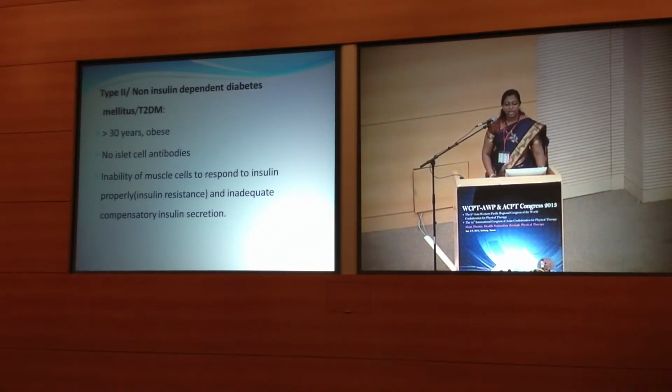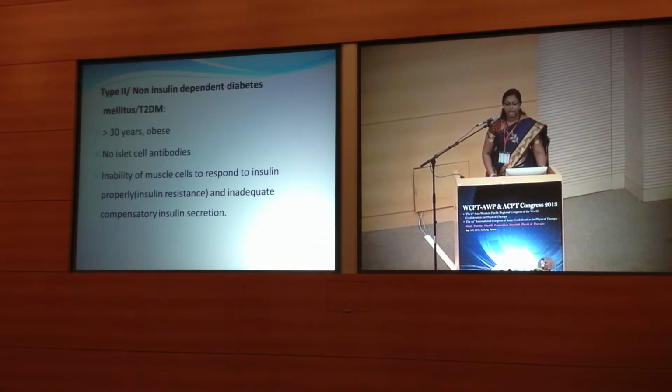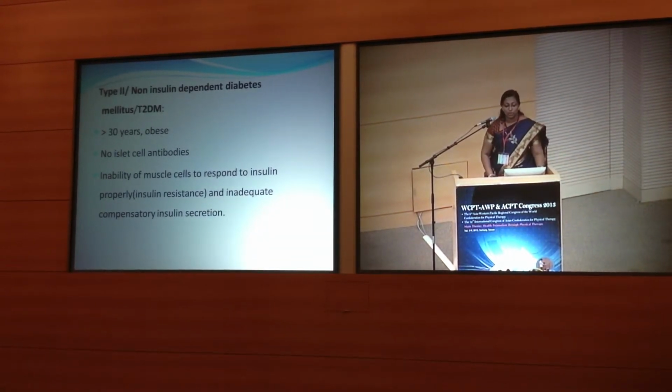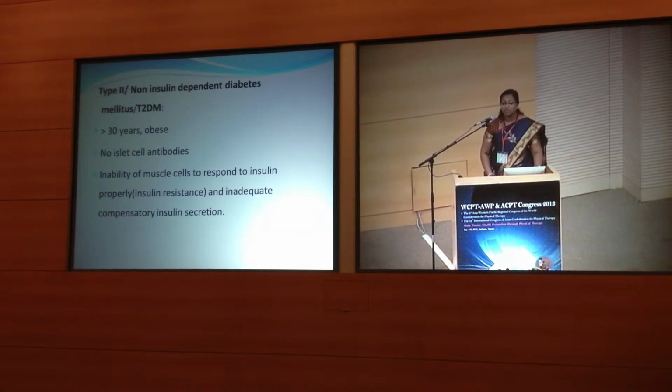Now going into type 2, that is non-insulin dependent diabetes mellitus, usually seen in people above 30 years of age who are obese, and here there are no islet cell antibodies. This condition is characterized by inability of muscle cells to respond to insulin properly, that is insulin resistance, and inadequate compensatory insulin secretion.